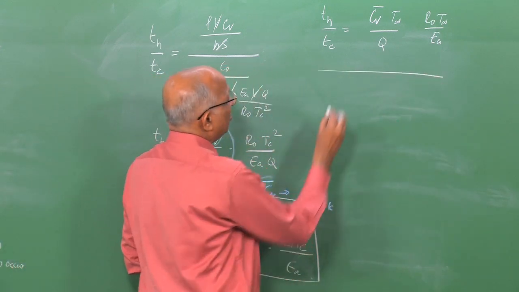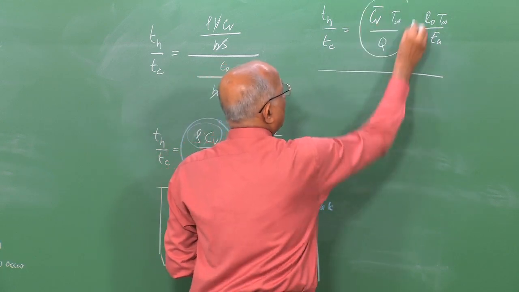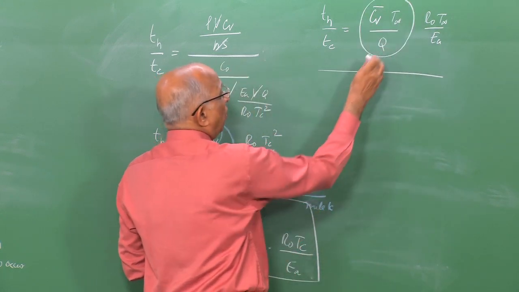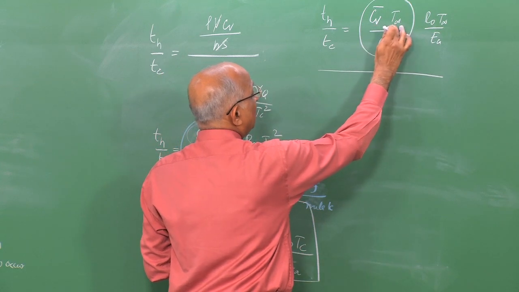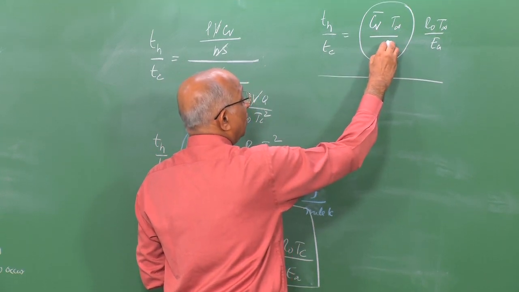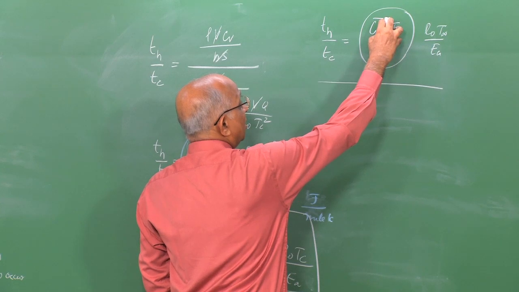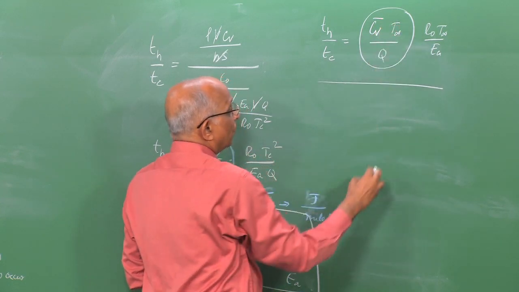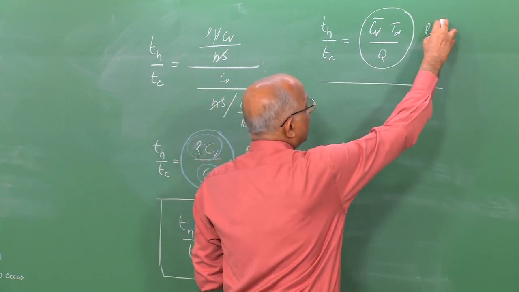And what does this tell me? If I look at the value of Q by Cv into T infinity, we are talking about the heat generated, whereas we are talking of the initial heat which is available to you. Here we are looking at the activation energy effects.